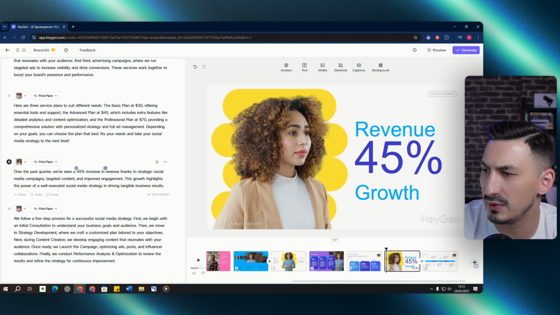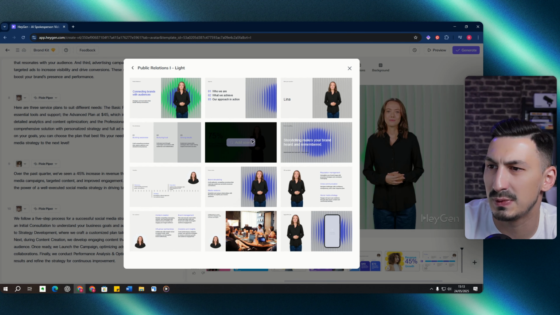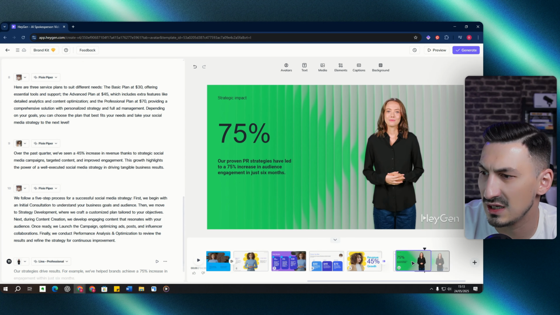If you want to add a different scene, we can always click on the plus sign here, add blank scene, or add from template, for example. We can do it from the template, so we can add this specific scene from a different template. This is the scene. We can always move it around.